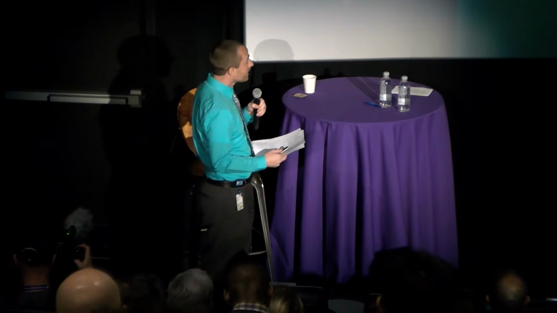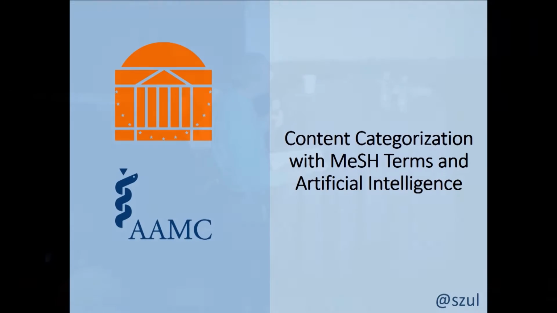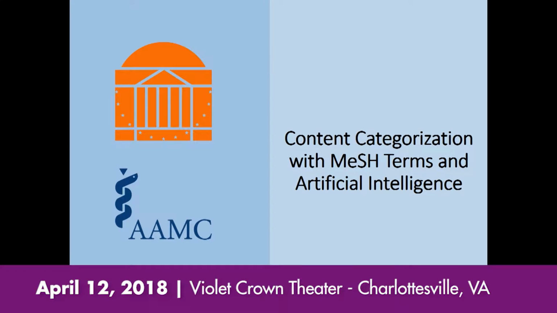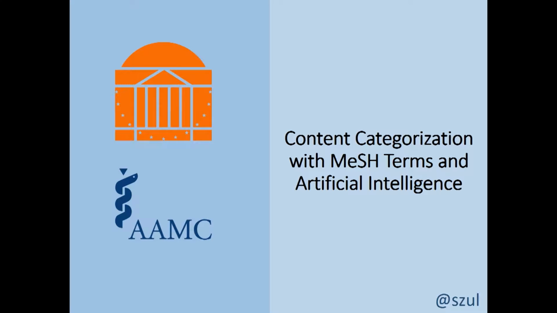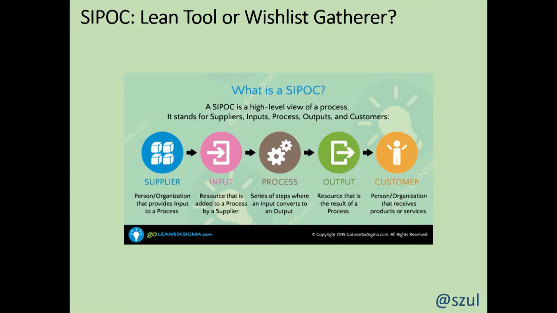So I'm going to talk about content categorization with MeSH terms and artificial intelligence. What I really mean is natural language processing. At the University of Virginia School of Medicine, we're currently in the process of rewriting all of its medical education software. So we are a lean shop, and we use lean methodologies.